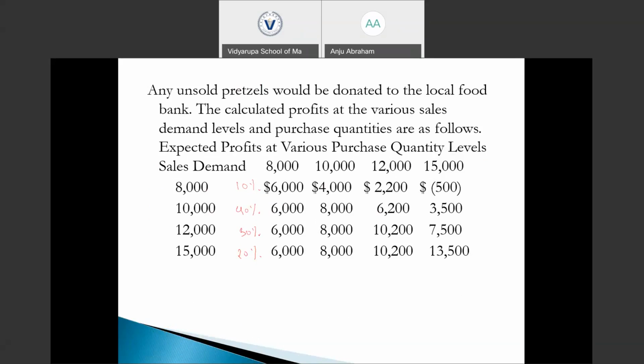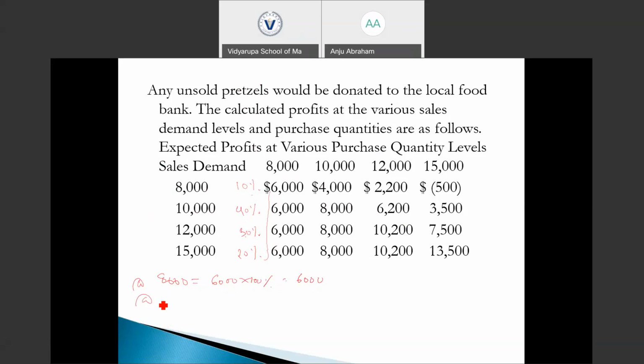Expected profit at 8,000 supply level: the payoff is 6,000 into 100%, which is 6,000 itself, because 10%, 40%, 30% and 20% equal 100% together.